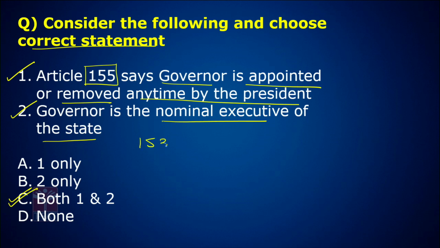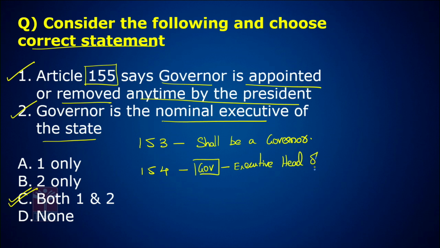Article 153 says there shall be a Governor. Article 154 says the Governor is the executive head of the state.